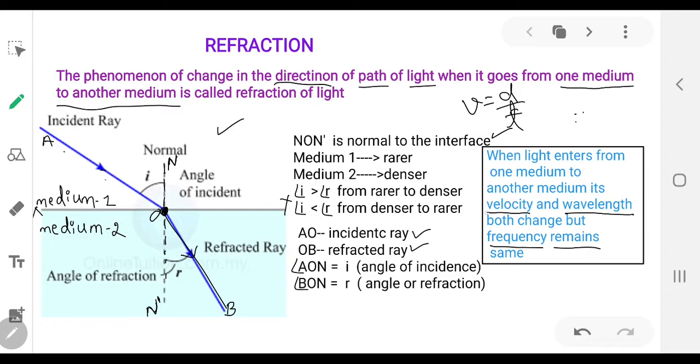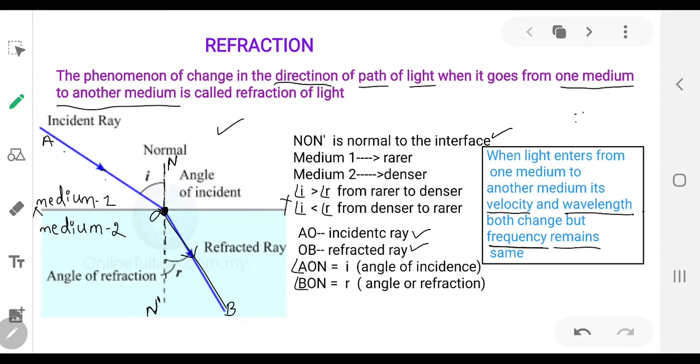The velocity of a traveling wave decreases. Velocity decreases means distance covered per unit time decreases. The wavelength decreases, that is, the distance between two consecutive crests or troughs decreases, but the number of cycles per second remains the same. So frequency is the quantity which remains the same when light travels from one medium to another medium.